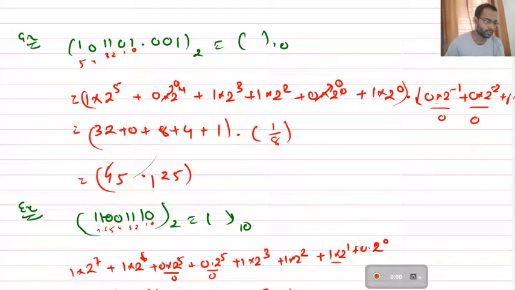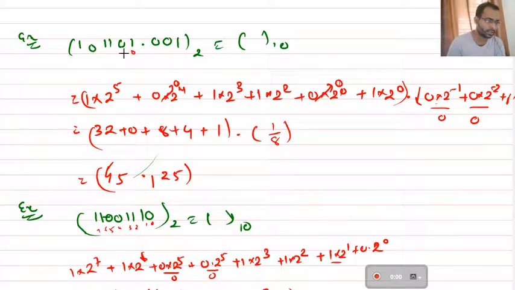I'll just erase this and write again. Okay. So see, a number is given: 101101.001, and we have to convert this to decimal. So how to do it? We have to know the value of the 2 there. So we will start from here.